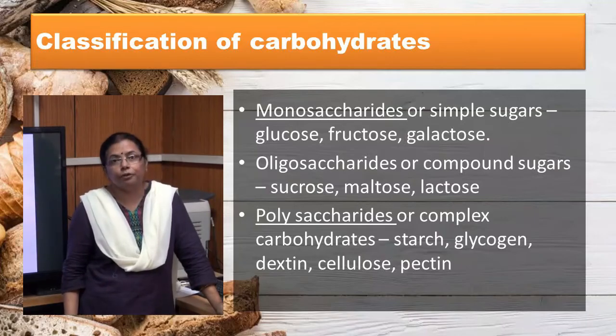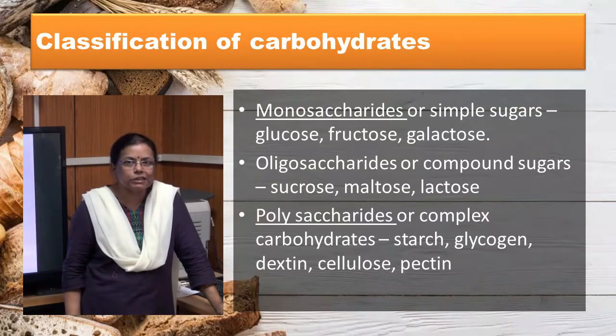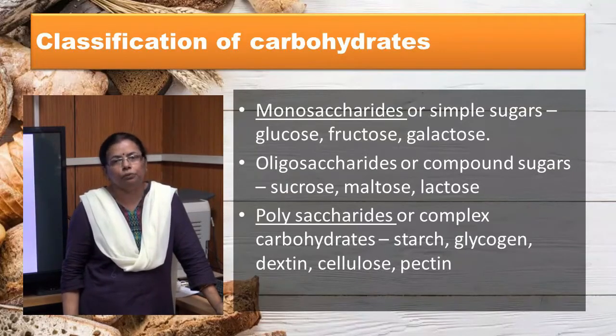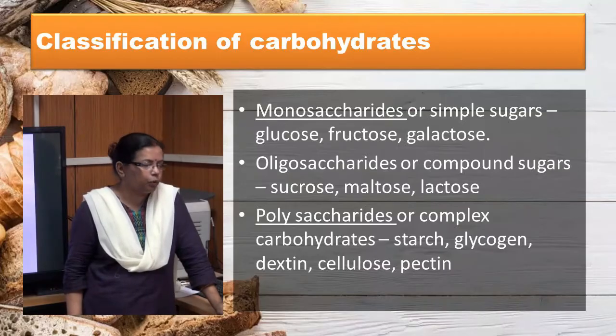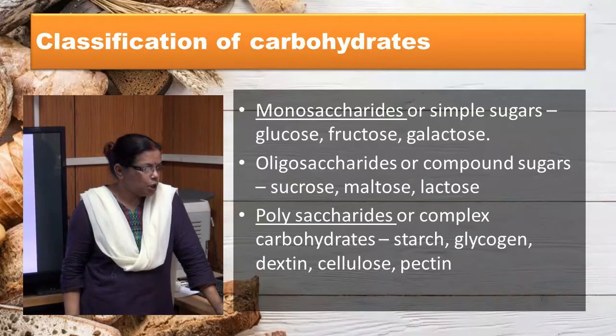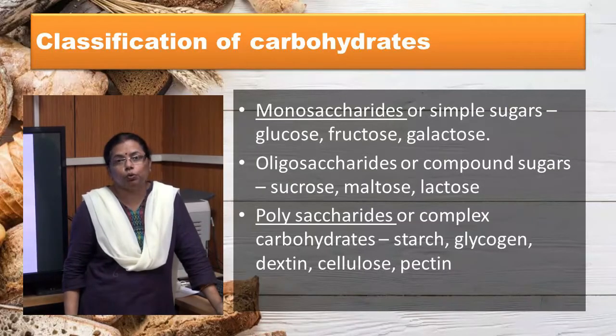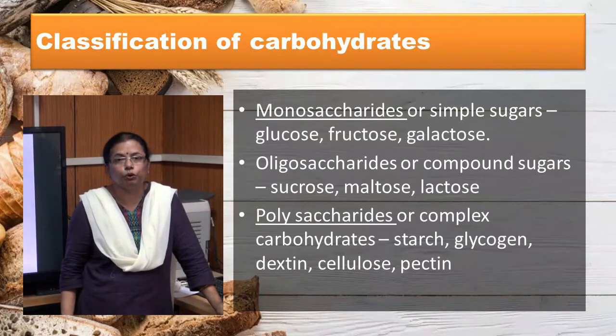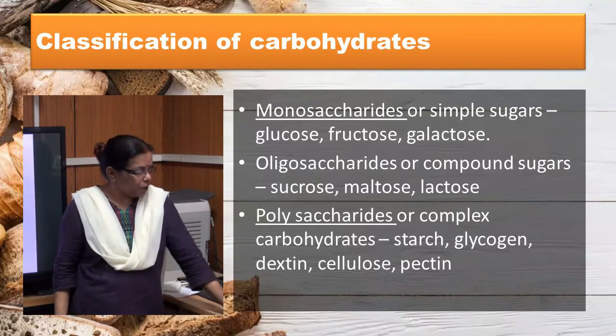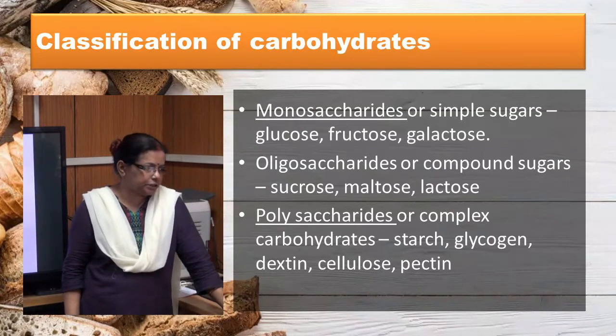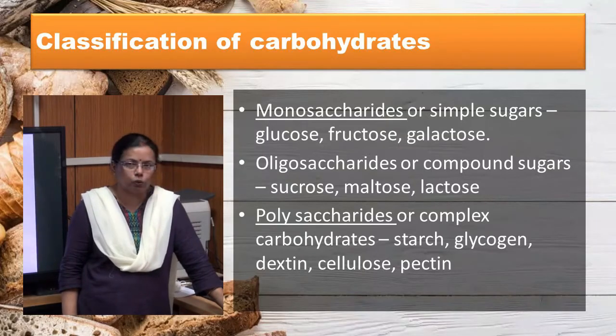Oligo means few. Oligosaccharide consists of 2 to 10 monosaccharide units linked by glycosidic linkage. Examples of oligosaccharides are sucrose, maltose and lactose. Polysaccharides consist of more than 10 monosaccharide units, and there may be 100 to a few thousand glucose units linked in a straight or branched chain. Examples of polysaccharides are starch, glycogen, dextrin, cellulose and pectin.